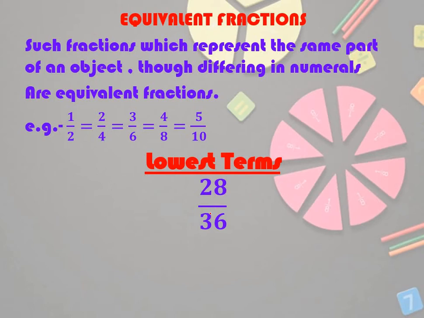28 and 36. What can you do for 28 and 36? You have to divide 28 and 36 by the same number. See, 28 you can divide by 4. 4 sevens are 28. When you divide 28 by 4, you will get 7 as the quotient. Okay, bacha? So you can write that 7 over here. Now this 36, you can also divide by 4, you will get 9.